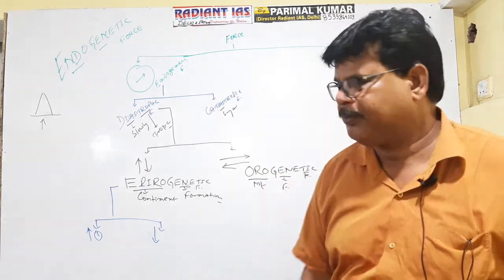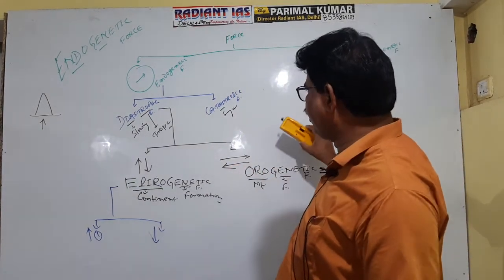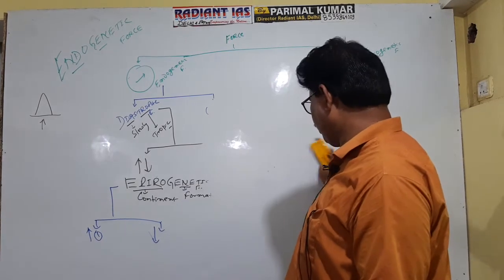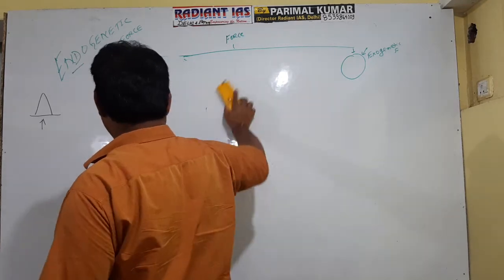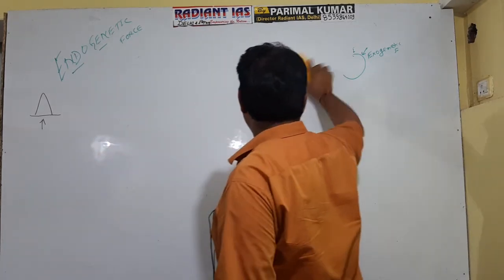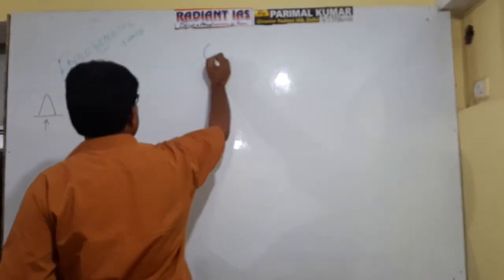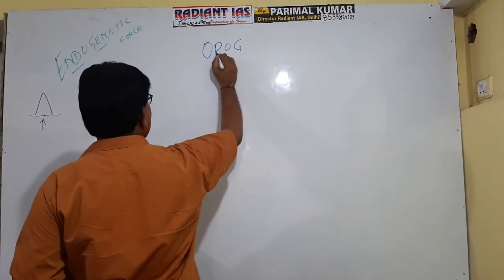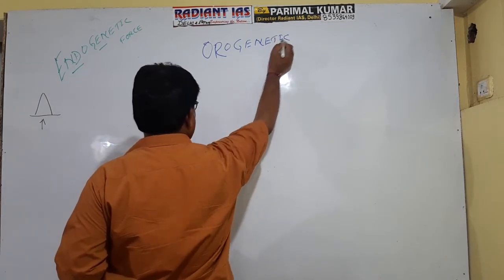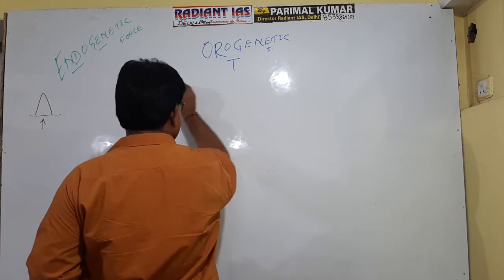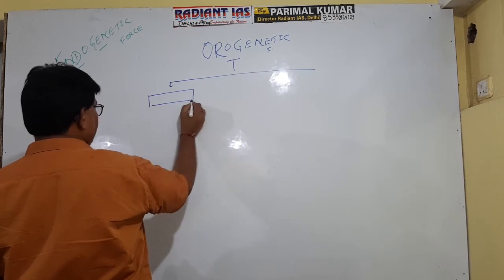Okay. Now see, I am erasing this. Actually, the second component of diastrophic force is orogenetic force. Because I had divided diastrophic force into two components: one is epirogenetic and the second is orogenetic. Now, as far as the question of orogenetic force is concerned, if the force operates in this way